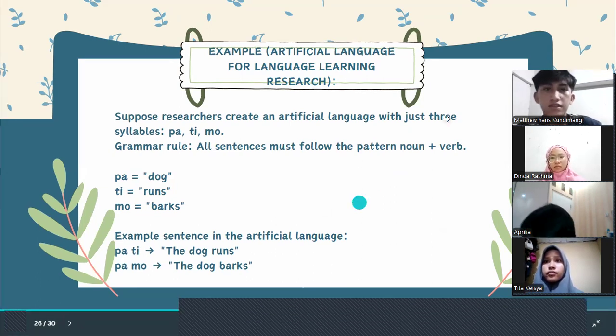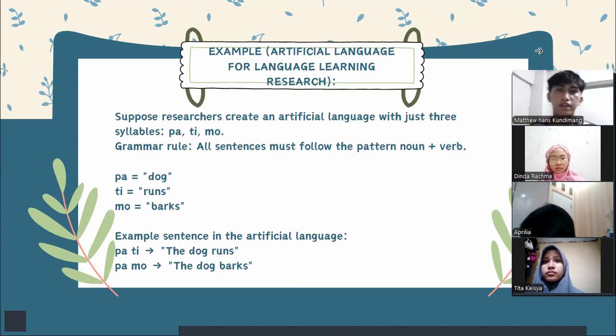Next, it's about an example. The example of artificial language for language learning research. Suppose researchers create an artificial language with just three syllables, which are pa, ti, mo. And the grammar rule is all sentences must follow the pattern noun plus verb.